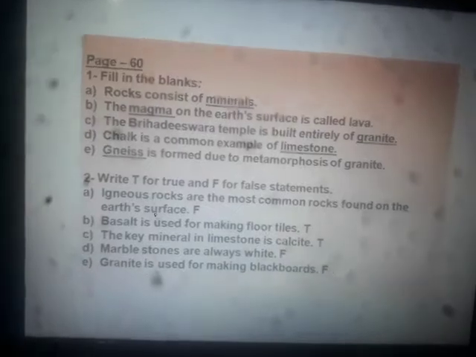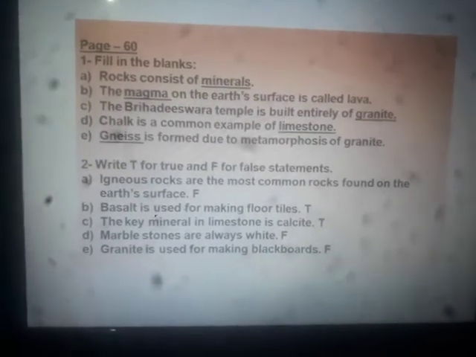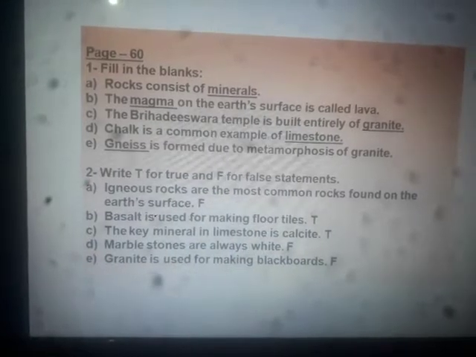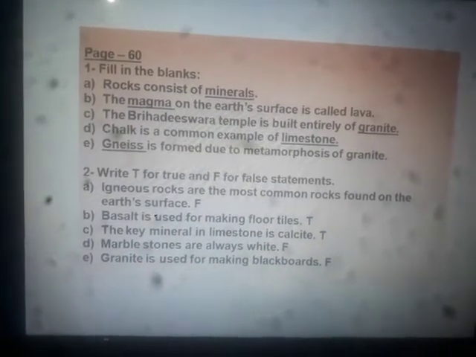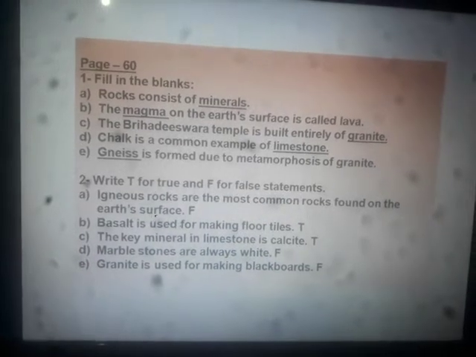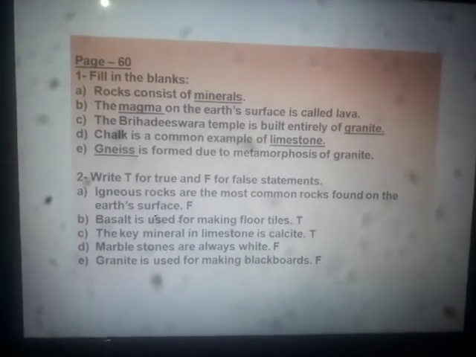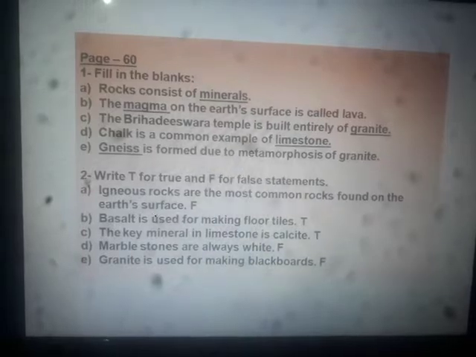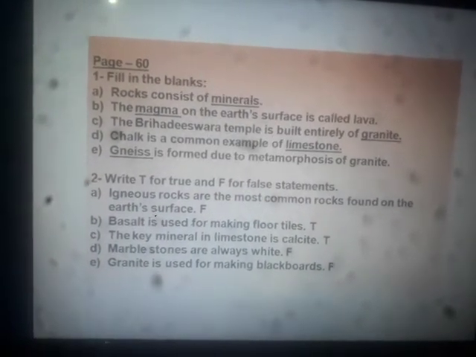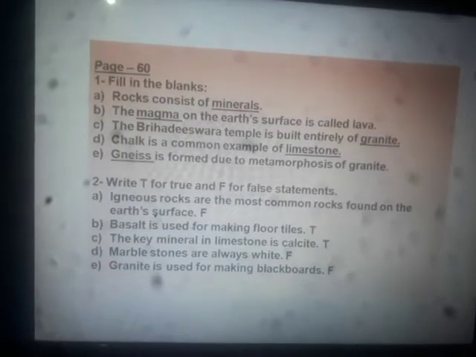Another question: write T for true and F for false statements. Igneous rocks are the most common rocks found on the earth's surface. Is it true or false? It is false, because we have learnt in the lesson that sedimentary rocks are the most common rocks found on the earth's surface.